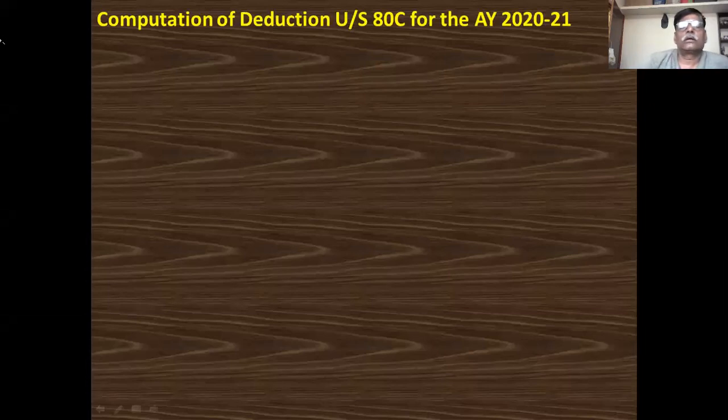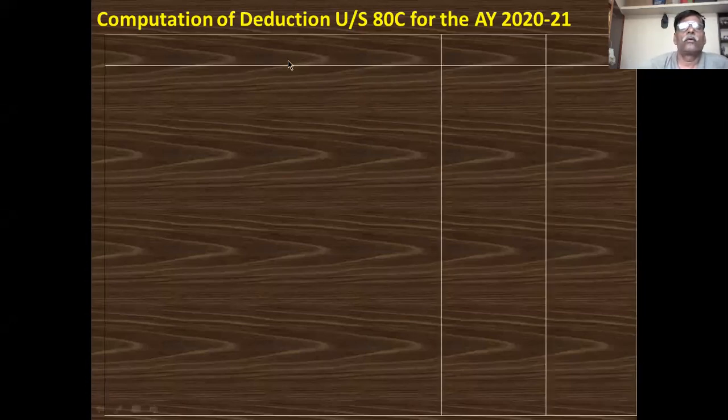So you see here, computation of deduction under section 80C for the assessment year 2021. First column is for Mr. Ram, second column is for Mr. Sham.